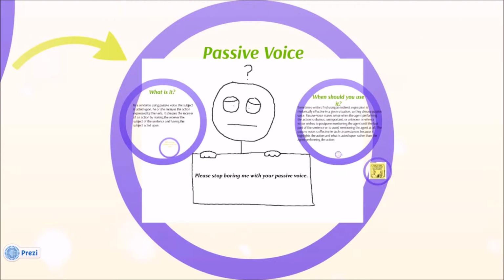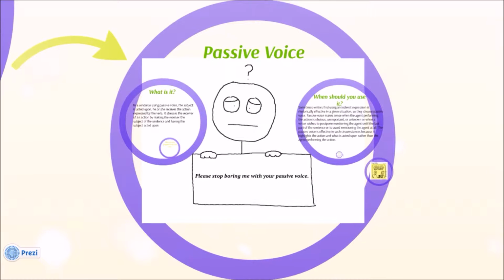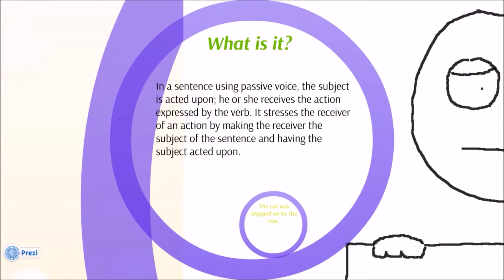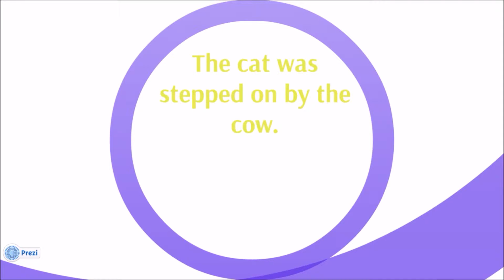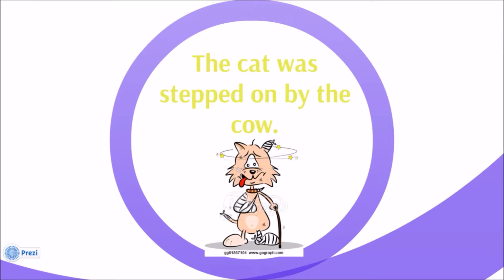And then there's passive voice. What is passive voice? In a sentence using passive voice, the subject is acted upon. He or she receives the action expressed by the verb. It stresses the receiver of an action by making the receiver the subject of the sentence and having the subject acted upon. Passively, the example would be, the cat was stepped on by the cow.